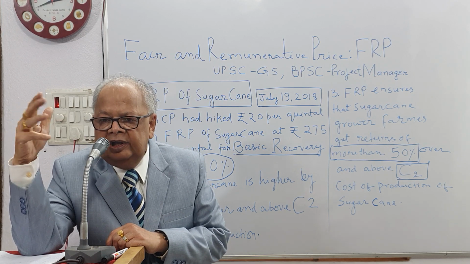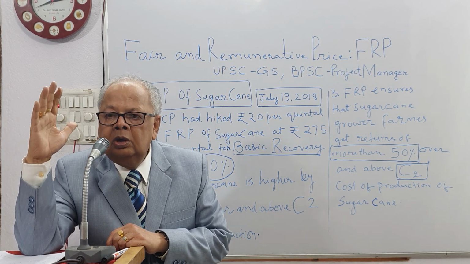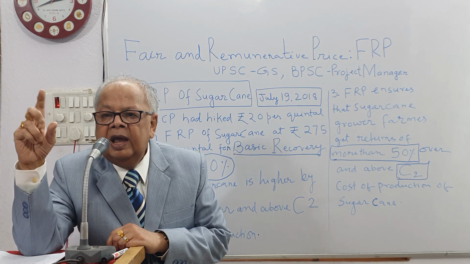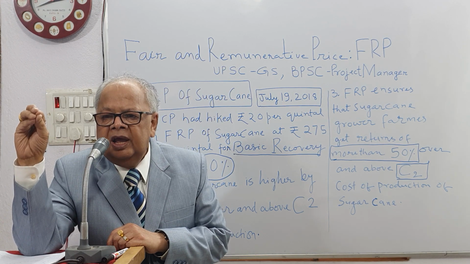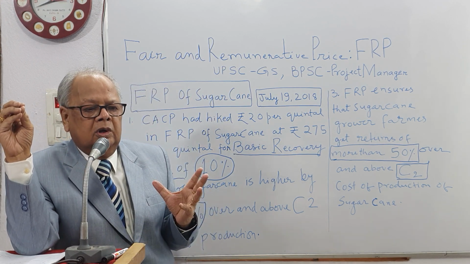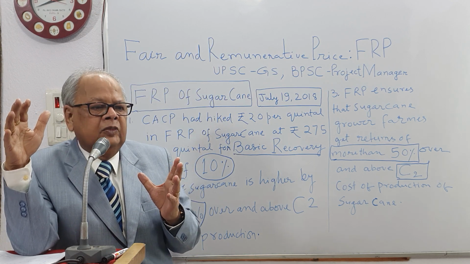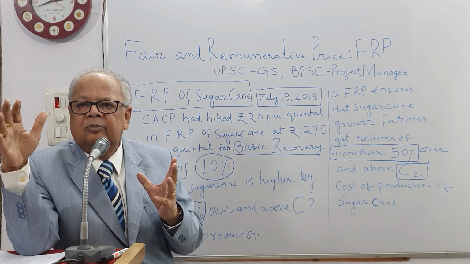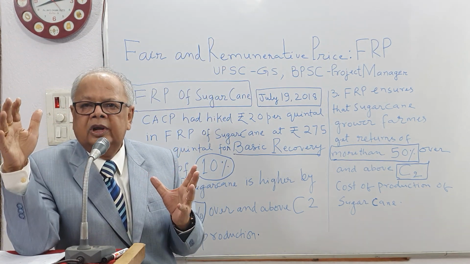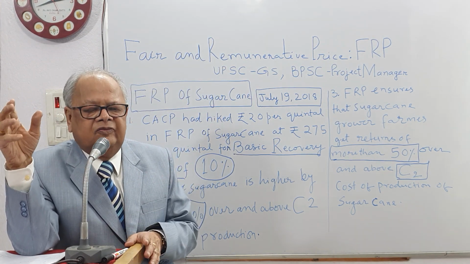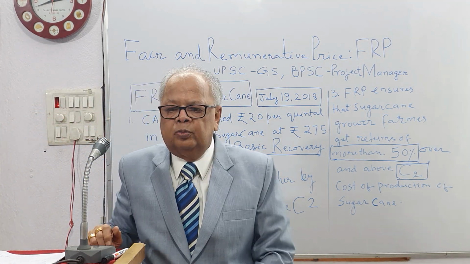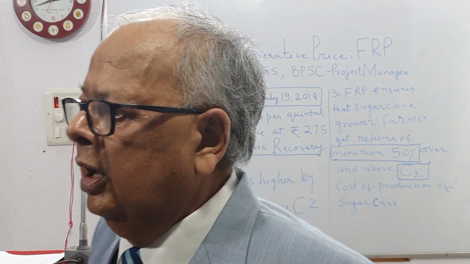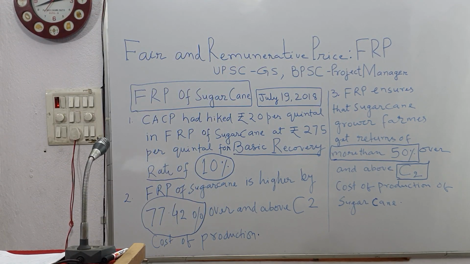This will help 5 crore sugarcane growers in India and 15 crore family members, therefore 20 crore sugarcane farm family members in rural areas will be directly benefited by the 77.42% FRP over the cost of production of sugarcane at C2.